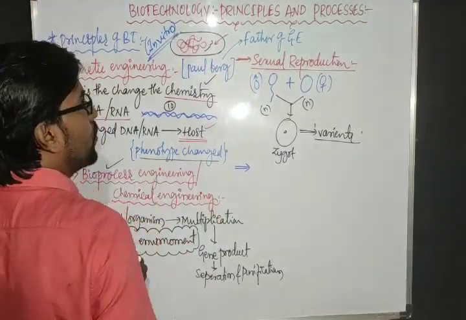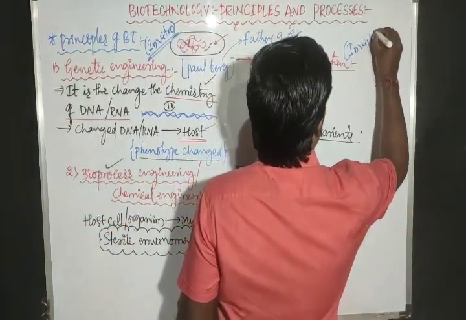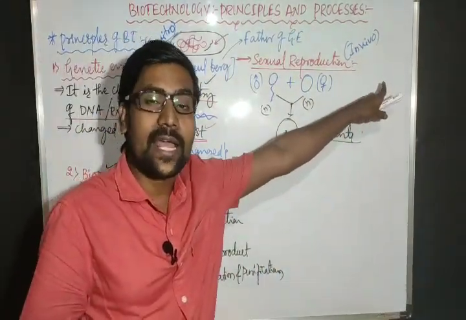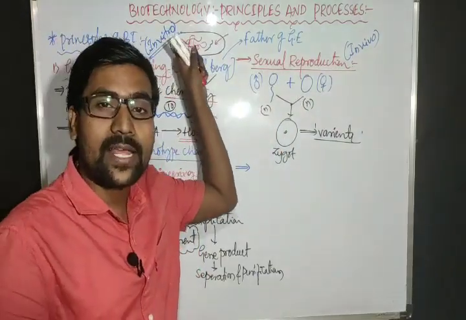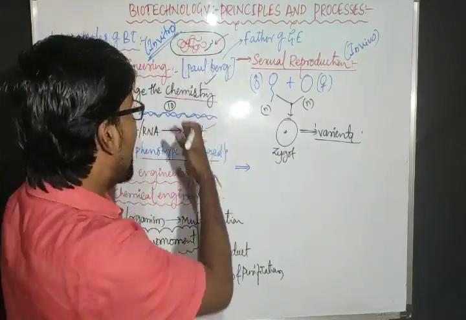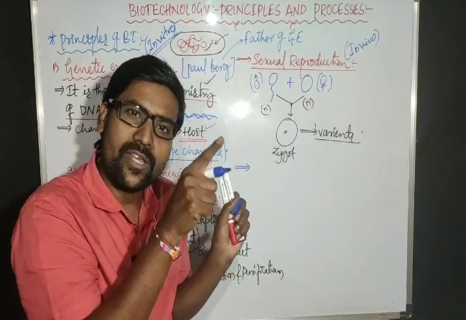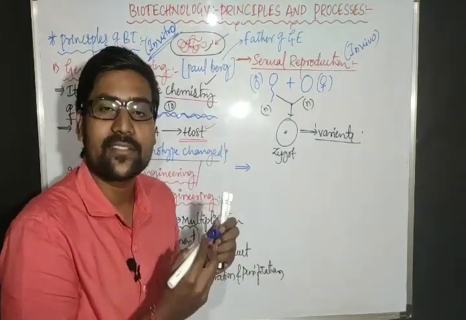This is in vitro and this is in vivo. In vivo means it is occurring in the organism's body naturally, and in vitro means it is occurring out of the organism's body, that is in a test tube or whatever it is, that is in the lab condition. In the lab condition, we can control the change in the phenotype of the organism, or we can predict the change in the organism, but here we can't.